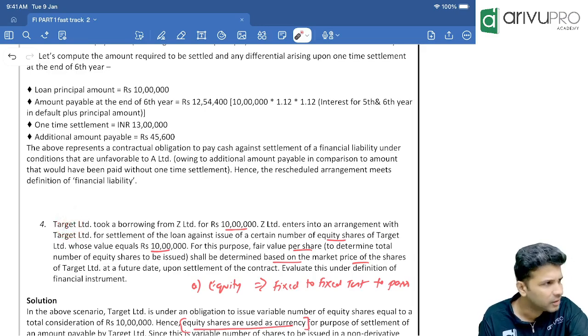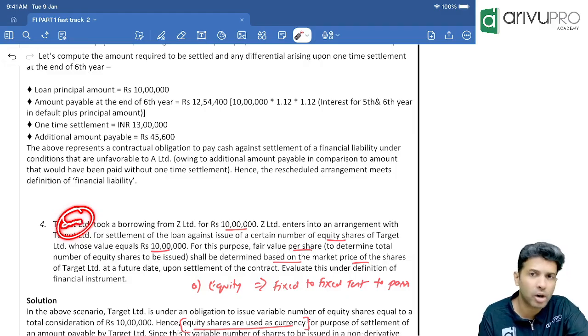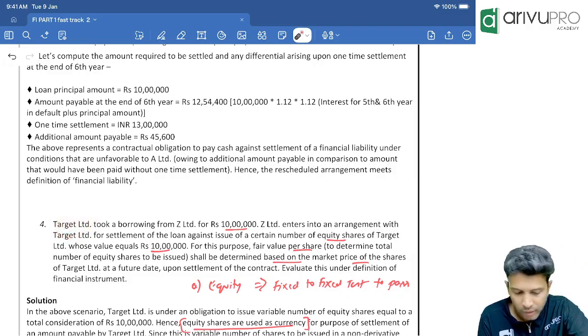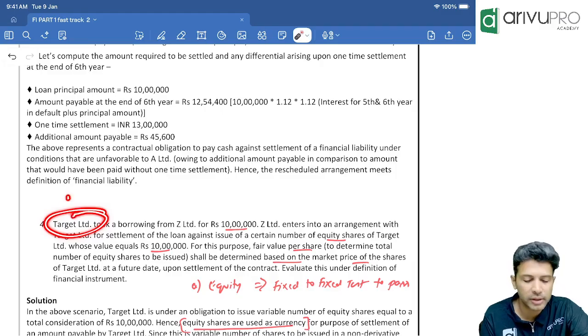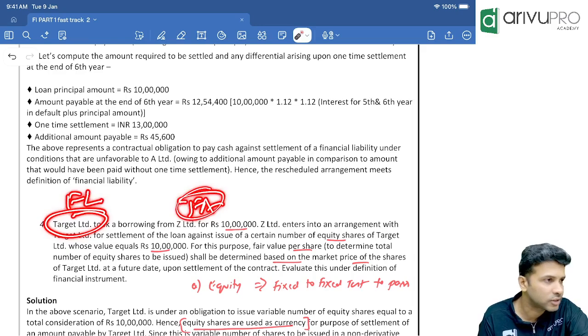Financial liability, right? Sir, if loan taken is a financial liability, loan given is a... When you take a loan, we have a contractual obligation to pay cash. So it's a financial liability. But when you give a loan, we have a contractual right to receive cash. A contractual right to receive cash is a financial asset. Clear? Okay. So since target has taken a loan, for the target it will be financial liability. For Z it should be a financial asset. So far that's the thing.